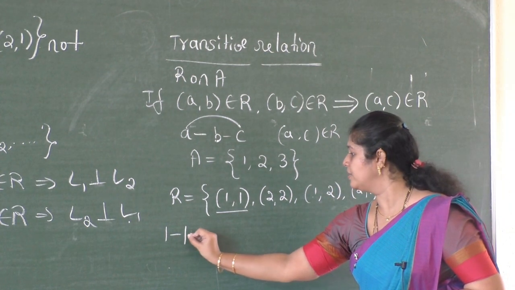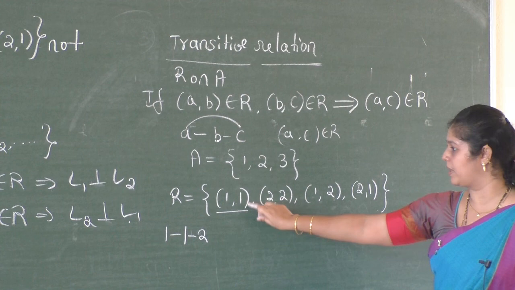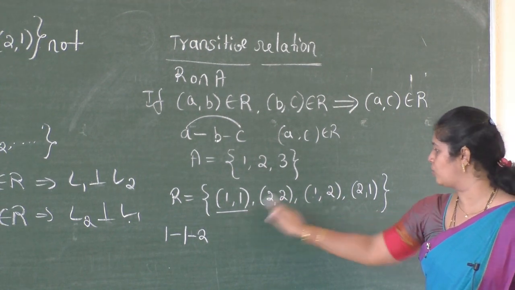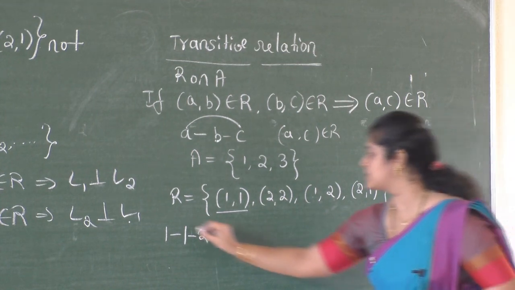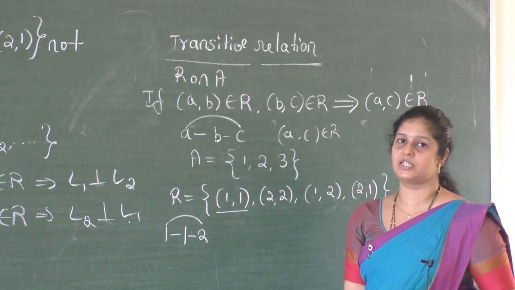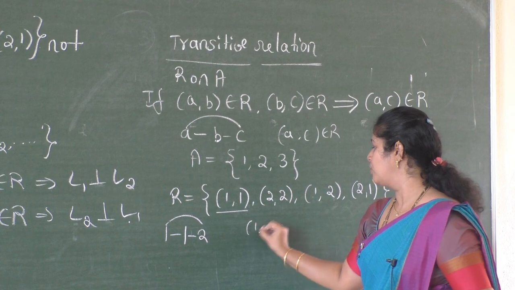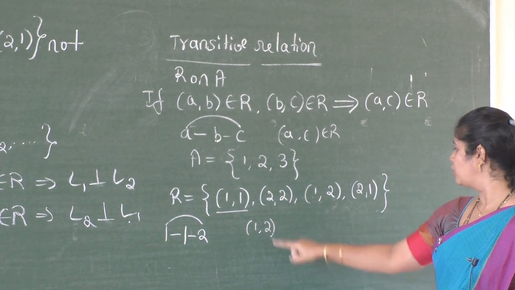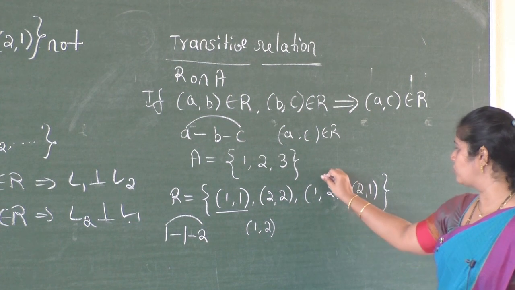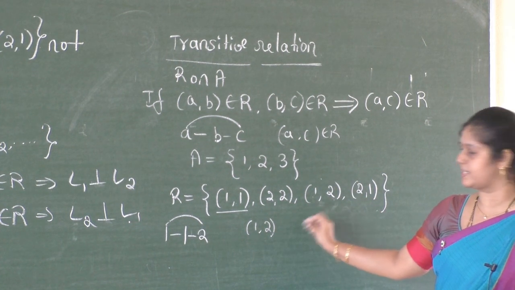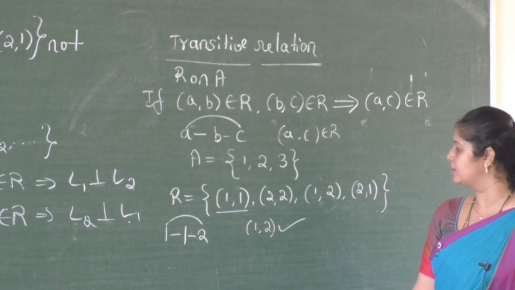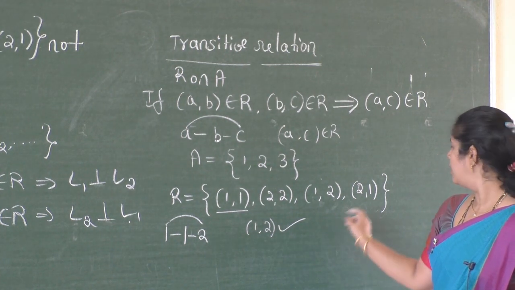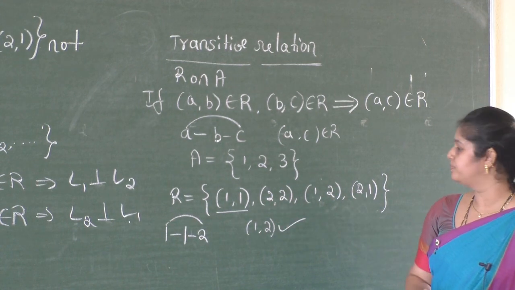Therefore 1 related to 2. Here you have to consider these two ordered pairs. So 1 related to 1, 1 related to 2, that means 1 must be related to 2. If ordered pair (1, 2) is there in the relation R, you have to search (1, 2) is there. Yes, here (1, 2) is there. So we can write (1, 2). Now take (2, 2).